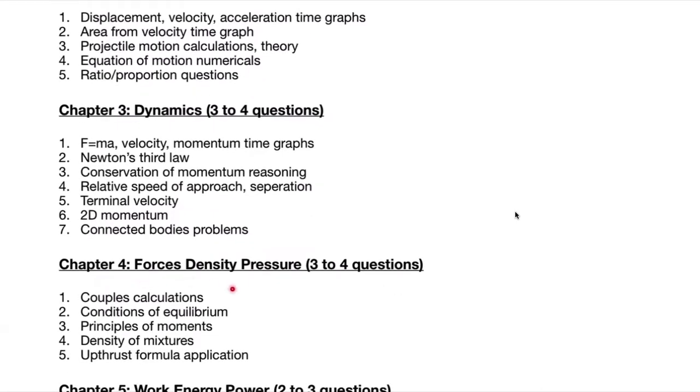Chapter 4, forces, density and pressure. Again, expecting 3 or 4 questions. One question is almost definitely going to be couples, calculations, or just figuring out which one is a couple or which one is not a couple. Conditions of equilibrium in terms of resultant force should be 0, resultant moment should be 0.